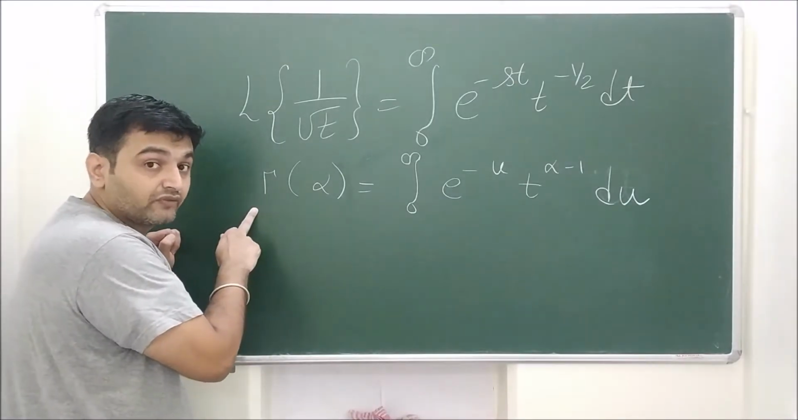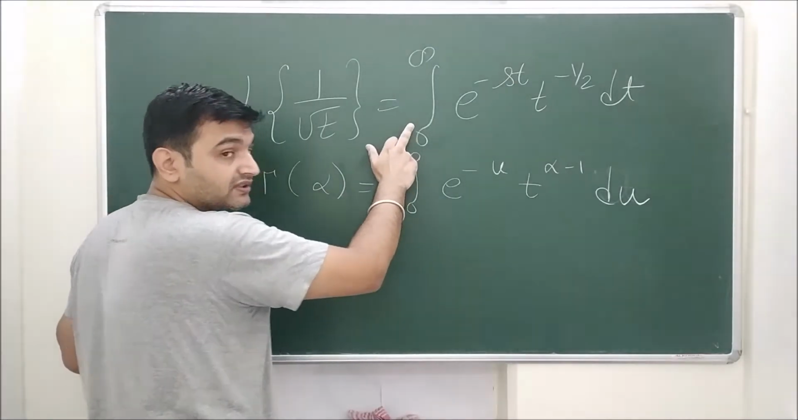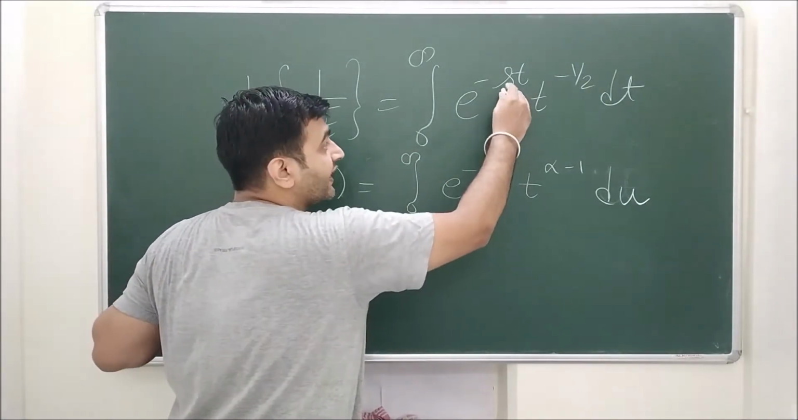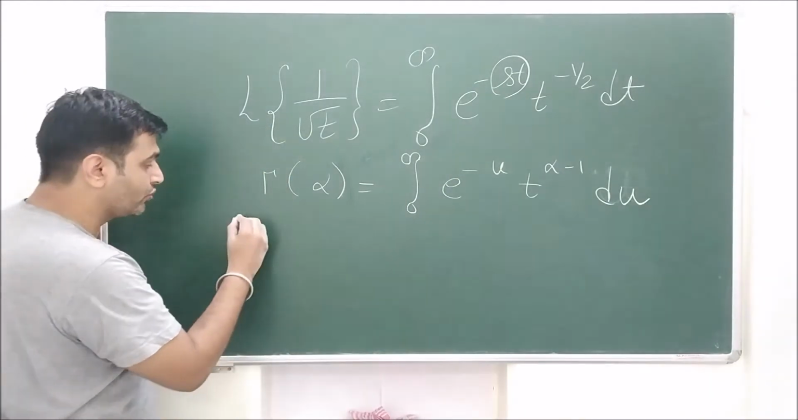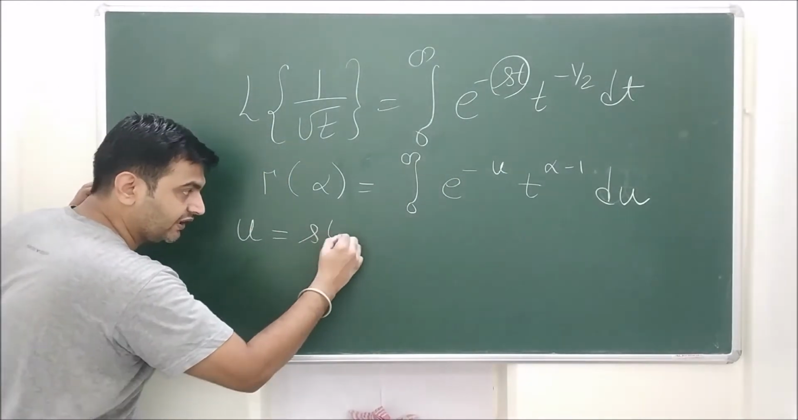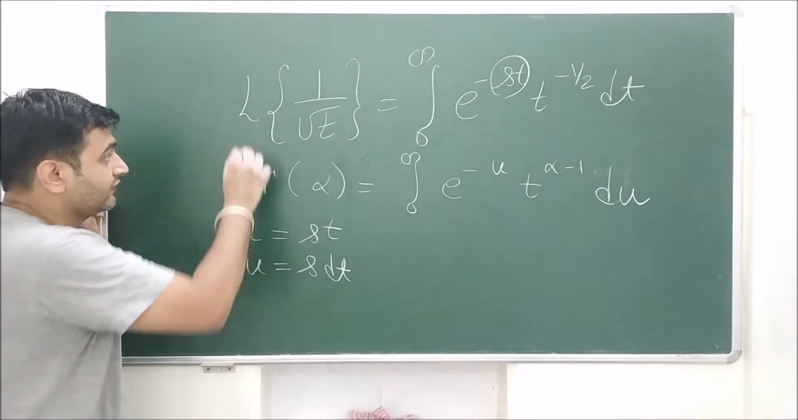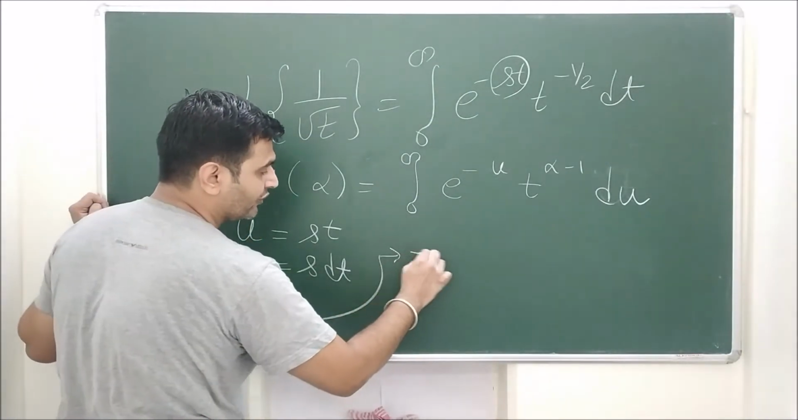So this is the definition of a gamma function. Now if I want to solve this, I will try to bring this into this form. So what I have is e raised to minus u, but here I am having e raised to minus st. So what to do is you substitute u equal to st, and therefore you have du is equal to s dt. So if I do this substitution over here, what do I get?